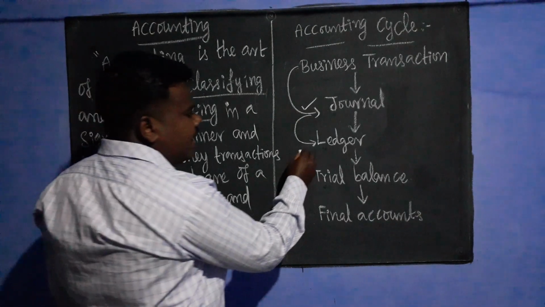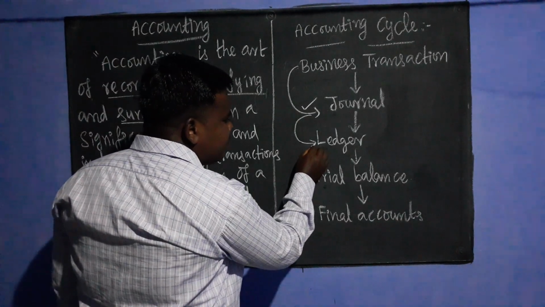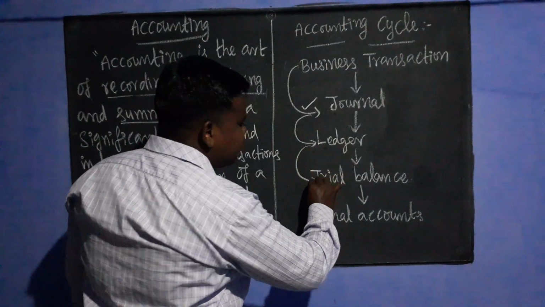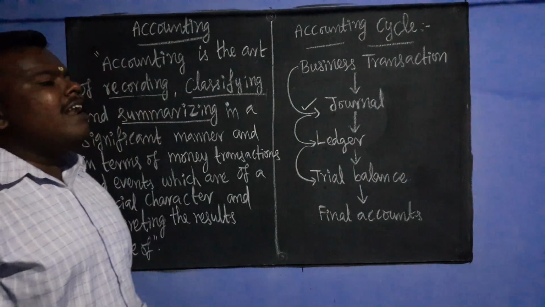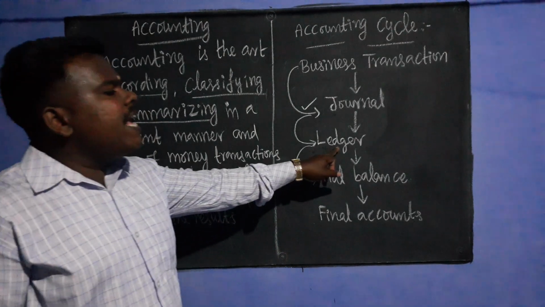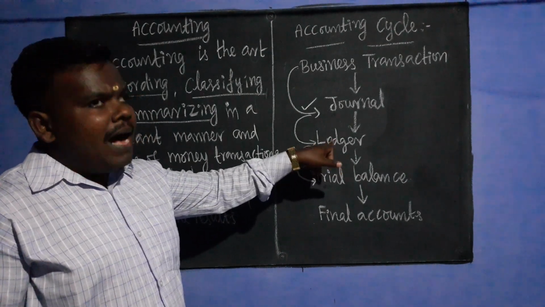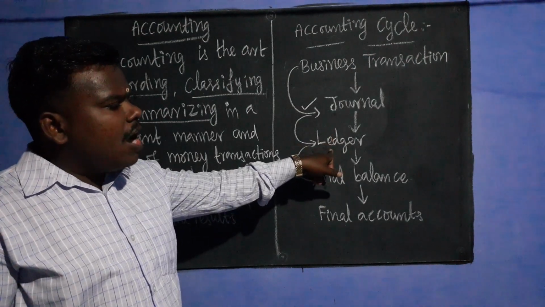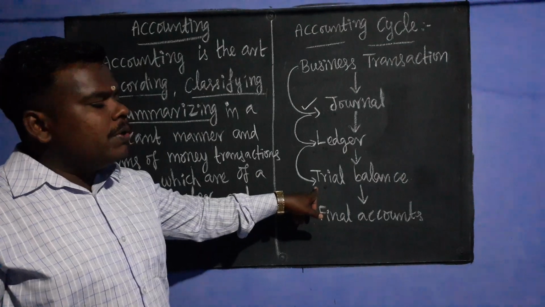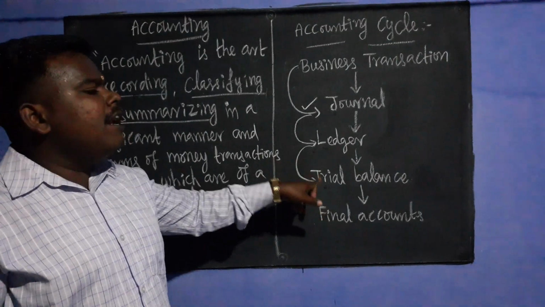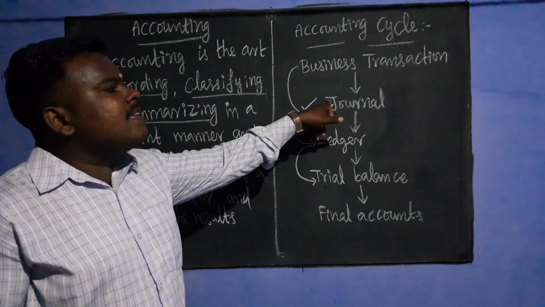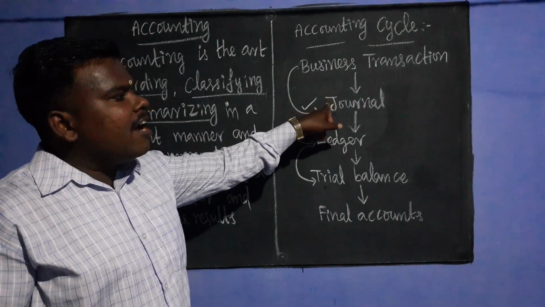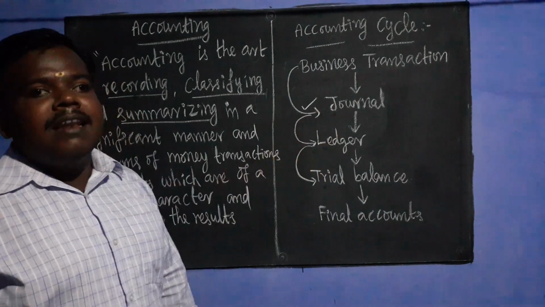For that purpose, the ledger account is balanced and the ledger balance is transferred to the trial balance in order to know the accuracy of the transactions recorded in the journal and ledger.